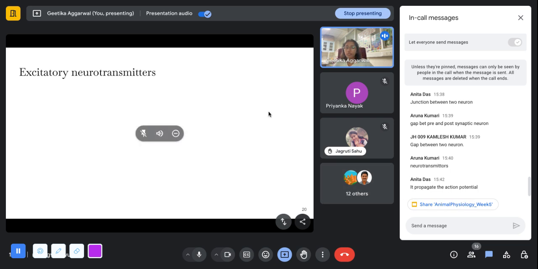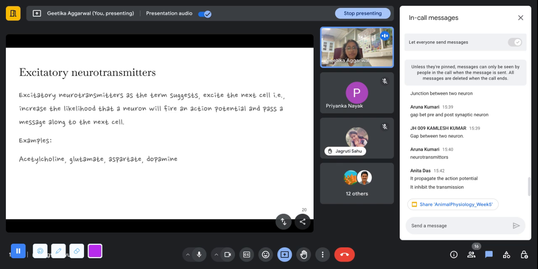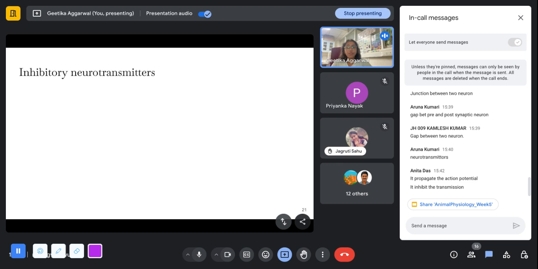So you're also correct, Anita. It basically propagates the action potential. So it leads to the signal being transmitted from the presynaptic terminal to the postsynaptic terminal. So excitatory neurotransmitters basically excite the next cell. They increase the likelihood that a neuron will fire an action potential and they pass a message along to the next cell. And as Priyanka told us, some examples include acetylcholine, choline, glutamate, aspartate, dopamine, like these.